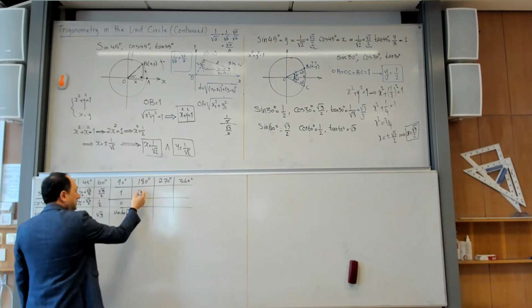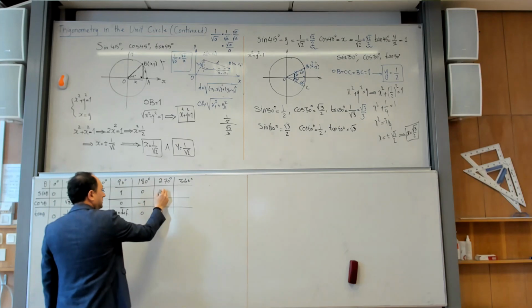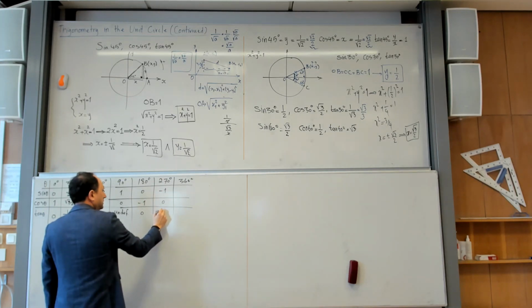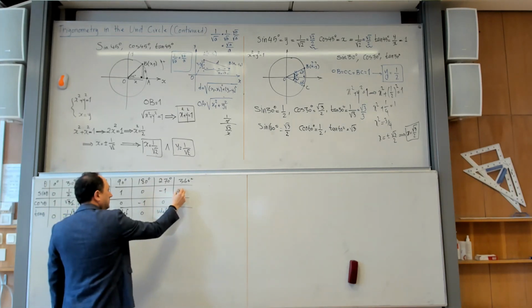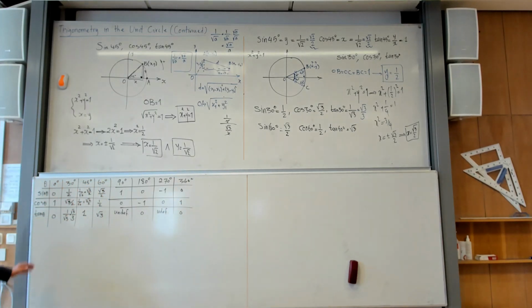And then we have here 0, minus 1, 0. And then here you have minus 1, 0, undefined. And then here you have 0, 1, 0. So this you will get in the table, I think, in the formula sheet. Yes. Okay.